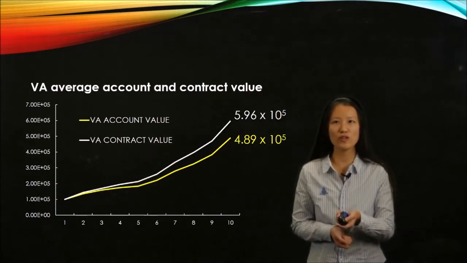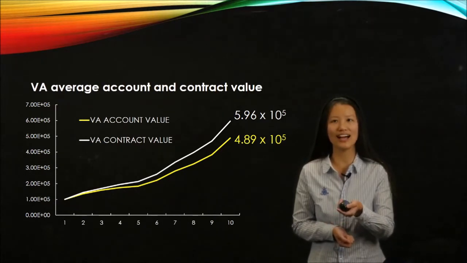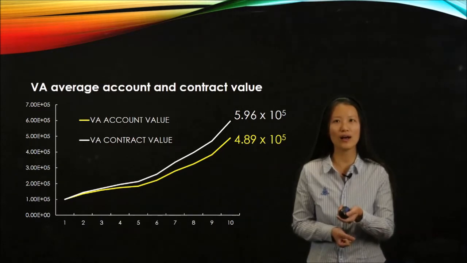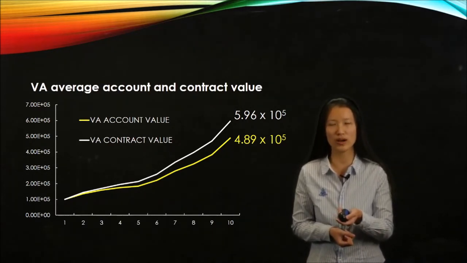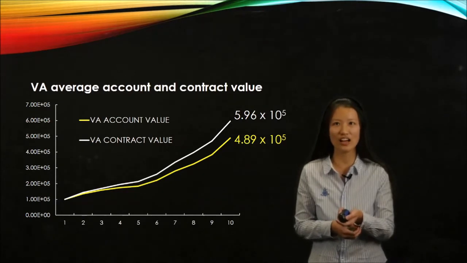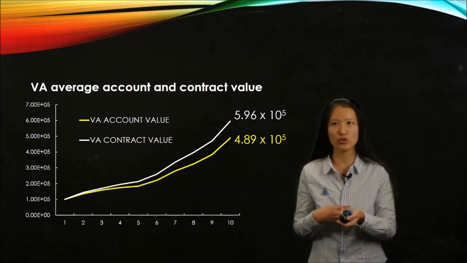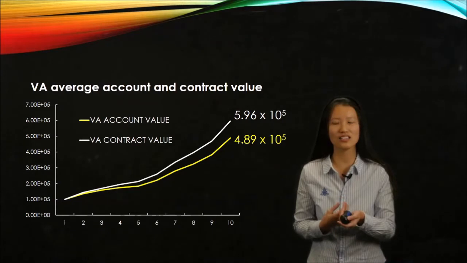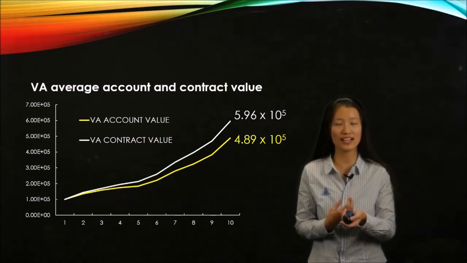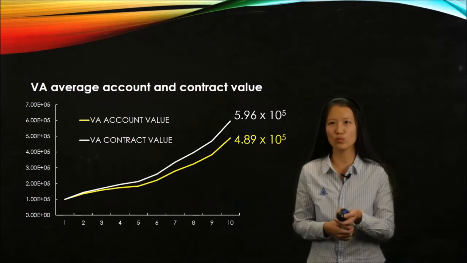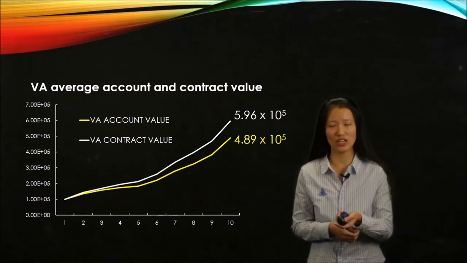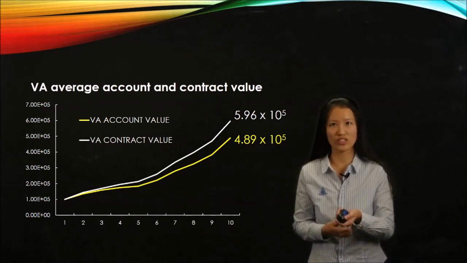But for variable annuity, as we can see from the white line here, contract value is higher than the account value. That means that what we promised our policyholder about the contract is higher than the account value. So by the end of the accumulation period, when we need to pay our policyholder what they are owed, there would be a negative cash flow. That means it's much riskier than the fixed index annuity.